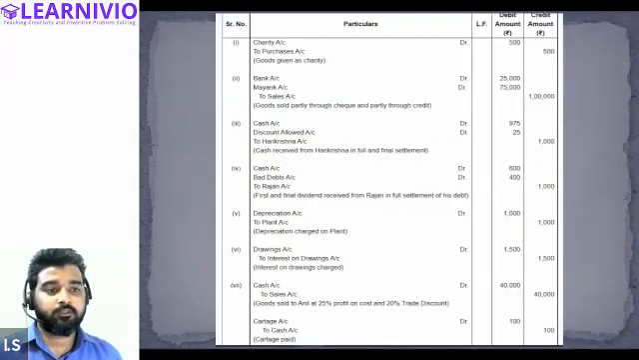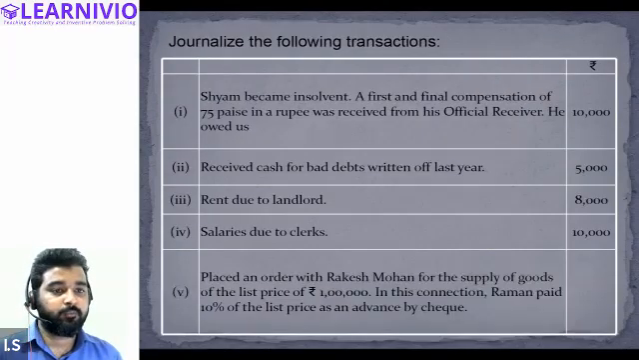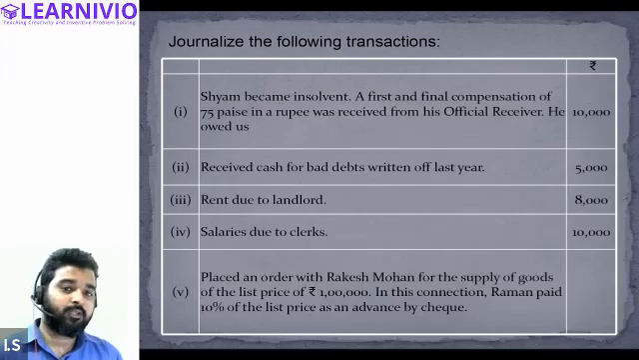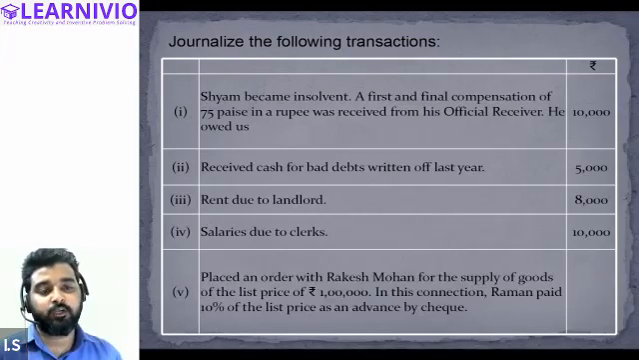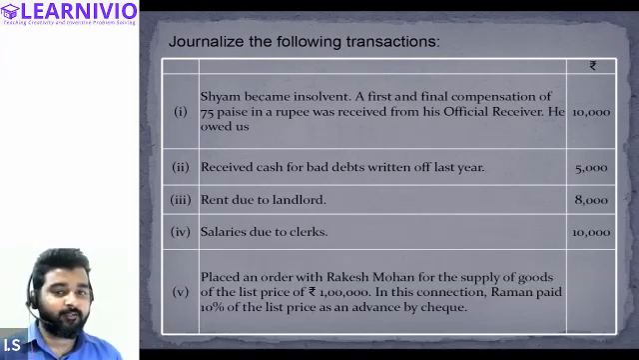This is the question that you will be doing. So try this question. This is a small one. Generalize the following transactions. Shyam became insolvent. A first and final compensation of 75 paisa in a rupee was received from his official receiver. So the total amount that Shyam owes is 10,000. He is only paying 75% of the total dues. 25% is bad debt.